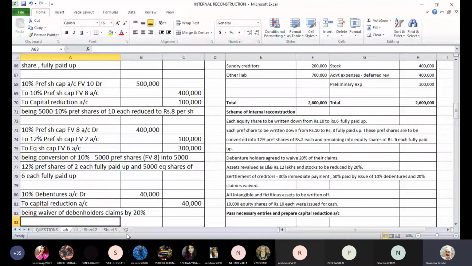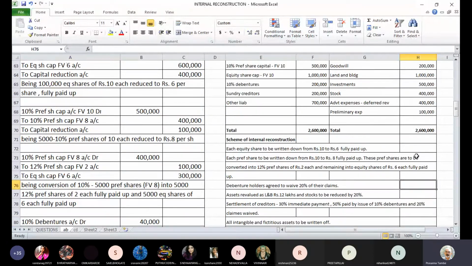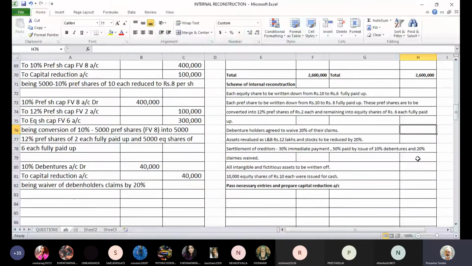Then assets are revalued, land and building at 12 lakhs. What is the current value of land and building? It is 10 lakhs. So from 10 lakhs to 12 lakhs, we have an increase of 2 lakh rupees. And stock is to be reduced by 20%. So we'll pass two separate entries. First will be land and building account debit, capital reduction account. This will be 2 lakhs.